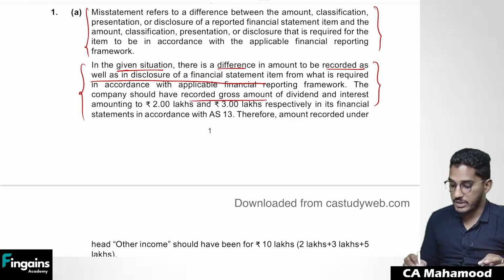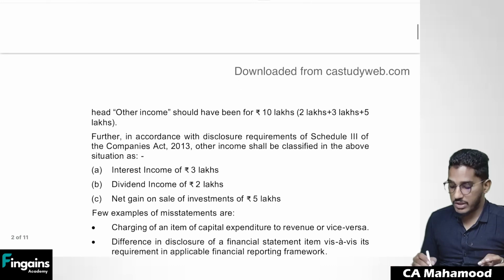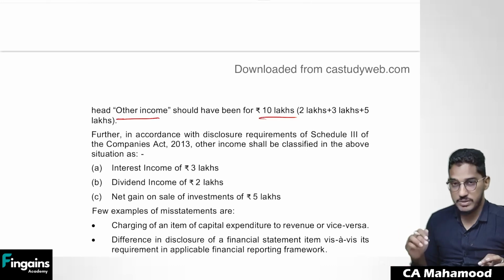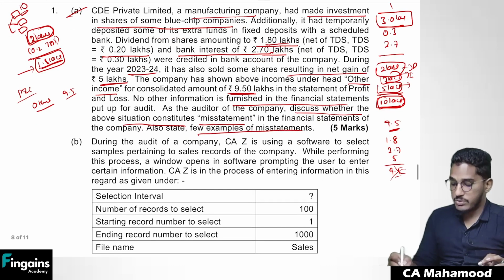The company should have recorded the gross amount of dividend and interest amounting to 2 and 3 lakh rupees respectively in the financial statements. Therefore, the amount recorded in other income should have been 10 lakh rupees. And not just that, they should have shown separately how much is interest income, how much is dividend income, and how much is net gain on sale of investments. And in the question, they're also asking one more thing: give a few examples of misstatements.